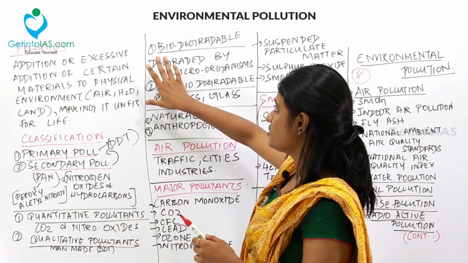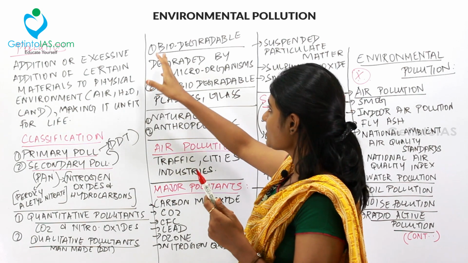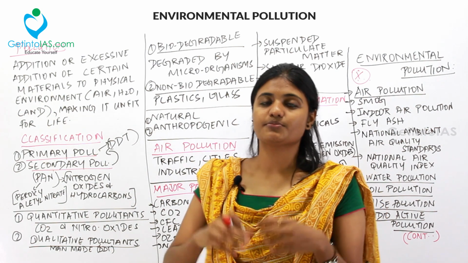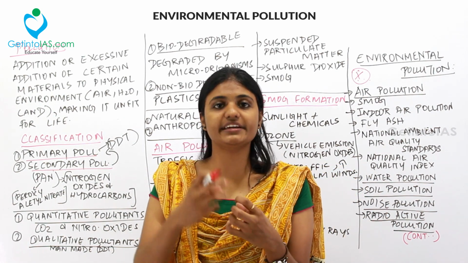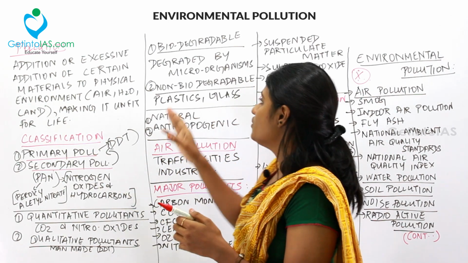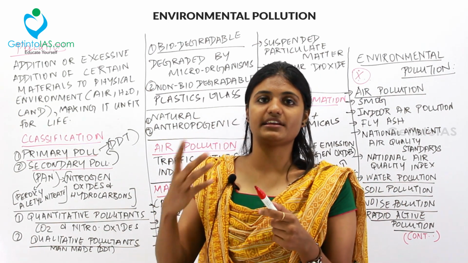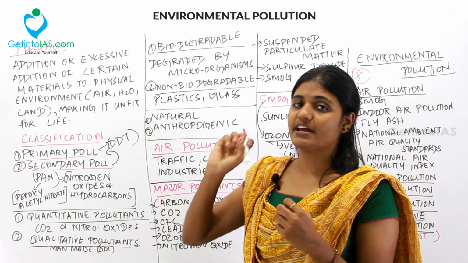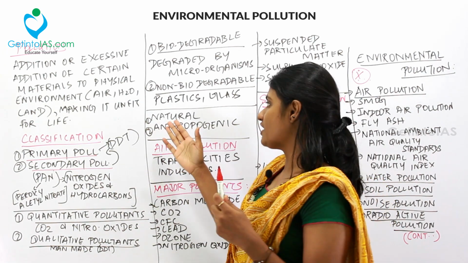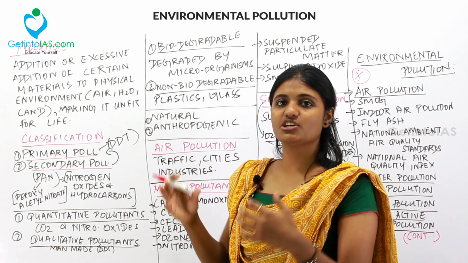And the next kind of classification is biodegradable pollutant and non-biodegradable pollutant. These biodegradable pollutants are degraded by microorganisms. For example, sewage waste is degraded by what? Microorganisms. So then what is a non-biodegradable pollutant? Non-biodegradable pollutants are pollutants that are not degraded by microorganisms. For example, plastics and glass are examples of non-biodegradable pollutants. And then the last kind of classification is natural pollutants and anthropogenic or man-made pollutants. So we are done with the classification of pollutants.